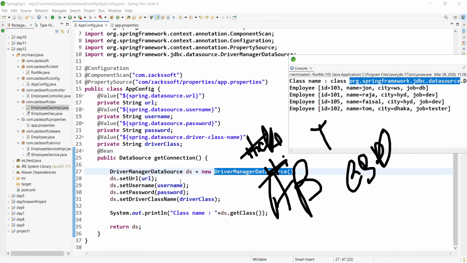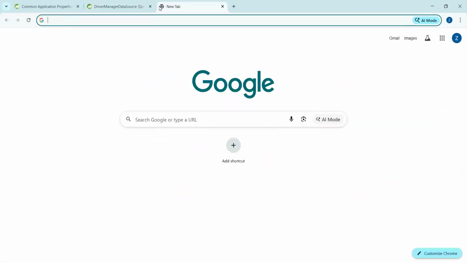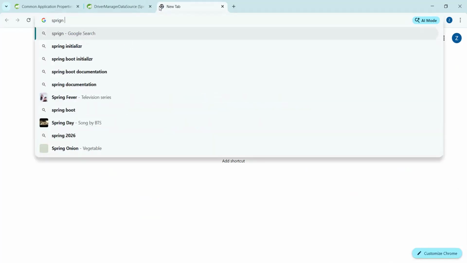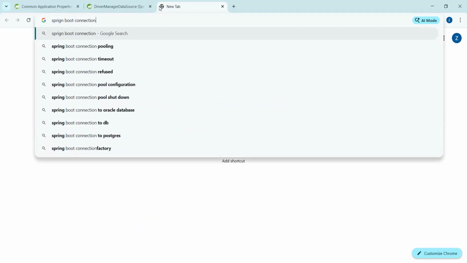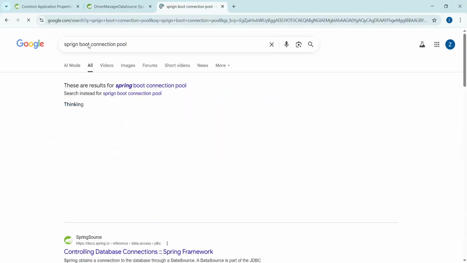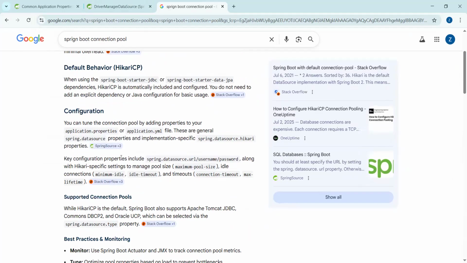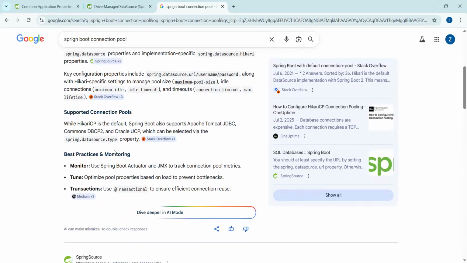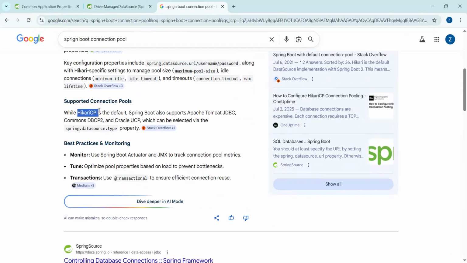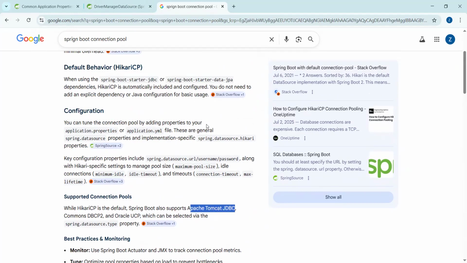Okay, let me search on Google. What can I type? Spring Boot connection pool. Just observe, they are providing so many suggestions. Like Hikari CP, observe, ignore all the other things. Hikari CP, DBCP2, Oracle UCP. Are you observing? Apache, Tomcat, JDBC. Is it okay, boss?